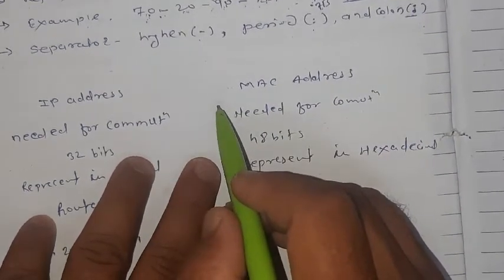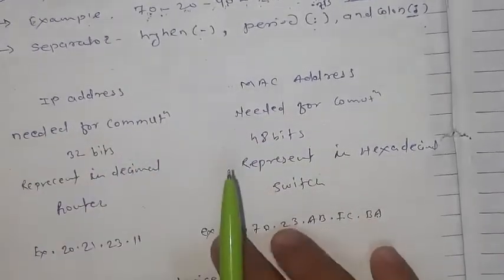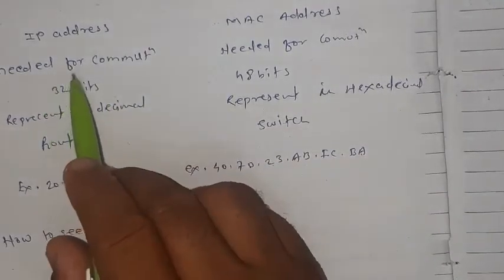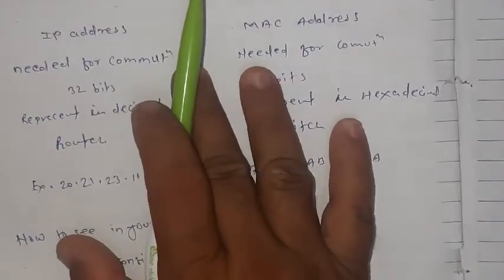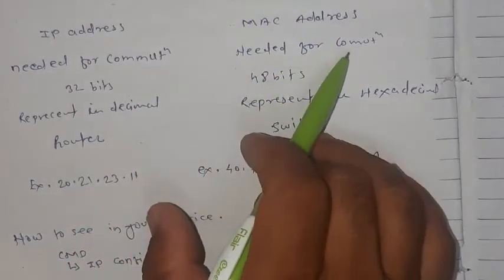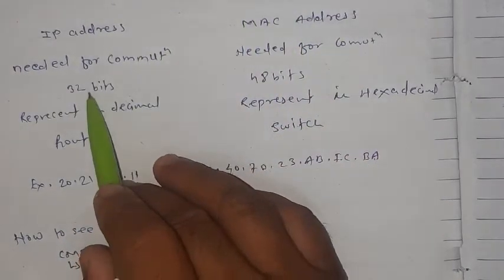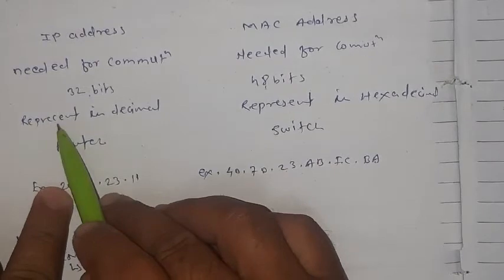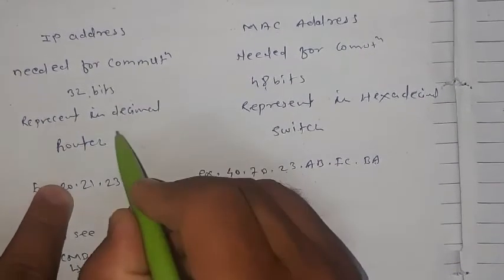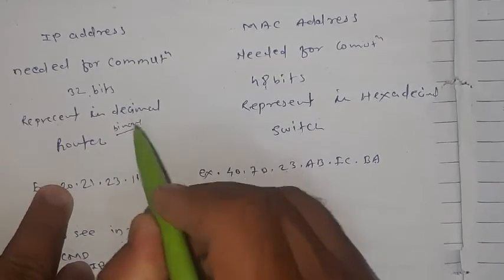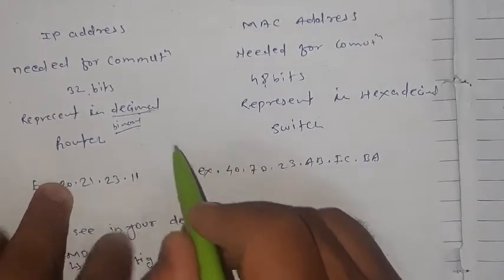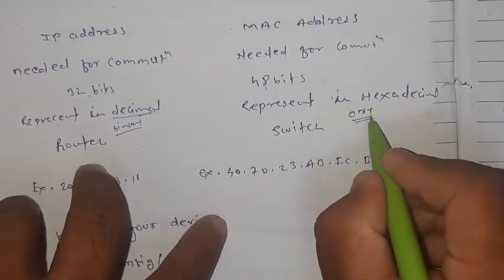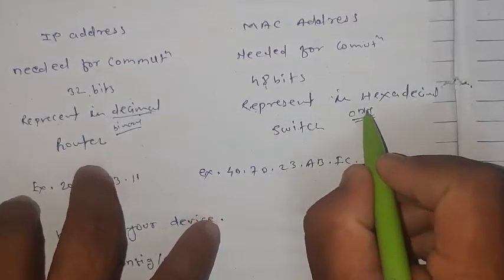Okay, now see the difference between an IP address and a MAC address. The basic difference between them: needed for communication? Definitely yes, correct. A MAC address is also needed for communication. An IP address is 32-bit and a MAC address is 48-bit. An IP address is represented in decimal format or binary, but decimal format is much more popular than binary. A MAC address is represented in hexadecimal only. There is no other option for representing a MAC address.